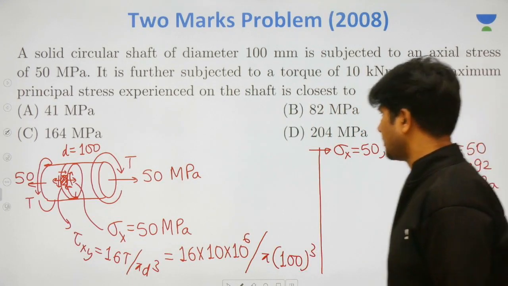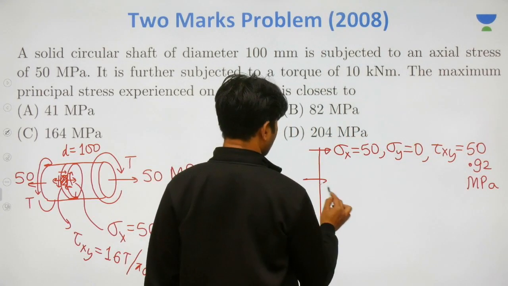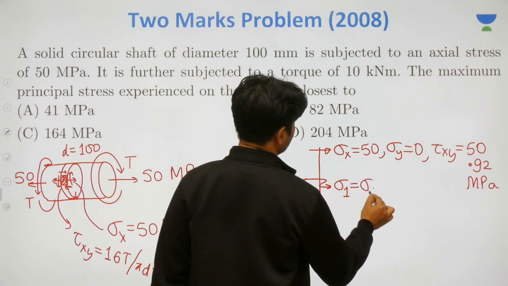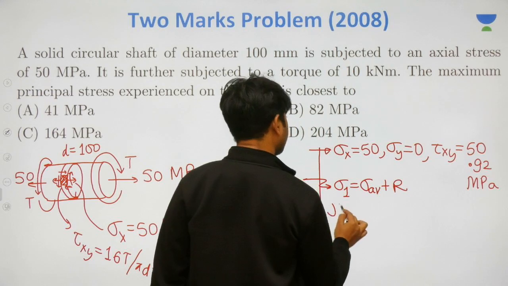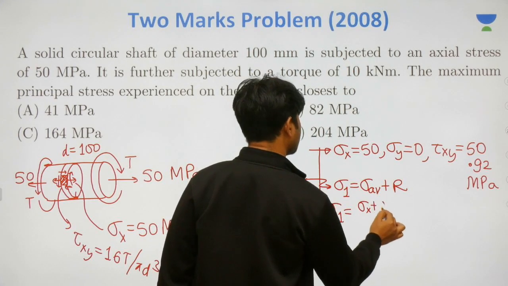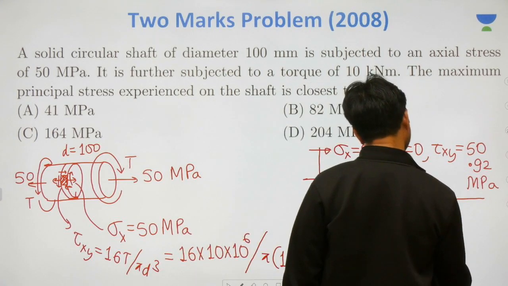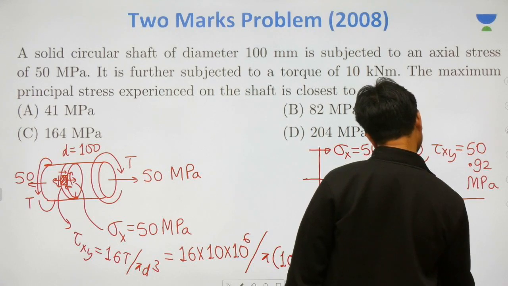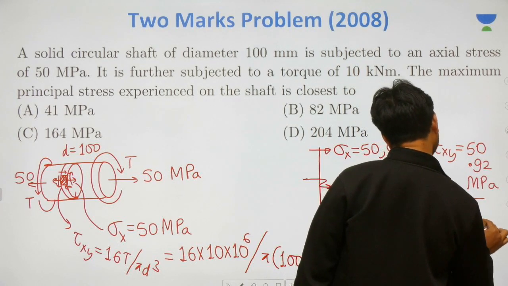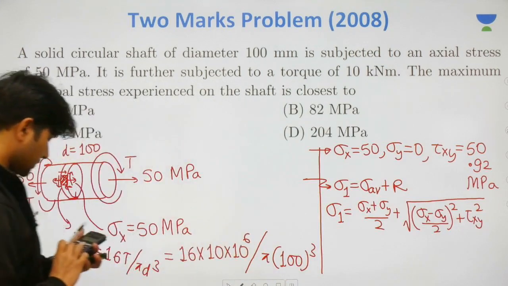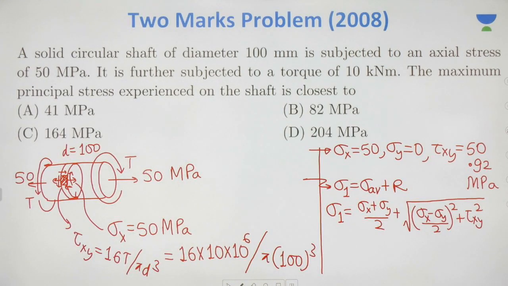Sir, this is a formula based problem. This is now a formula based problem because you know major principal stress is sigma average plus R, and sigma average is sigma x plus sigma y by 2. R is the square root of (sigma x minus sigma y by 2) whole square plus tau xy square. So this is going to be 50 minus 0 divided by 2, which is 25, square root of the answer plus 25, 81.73.